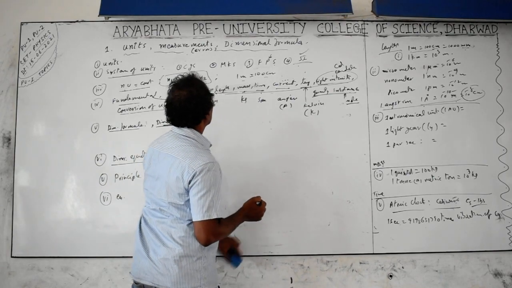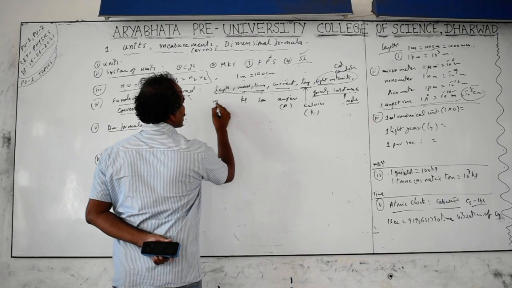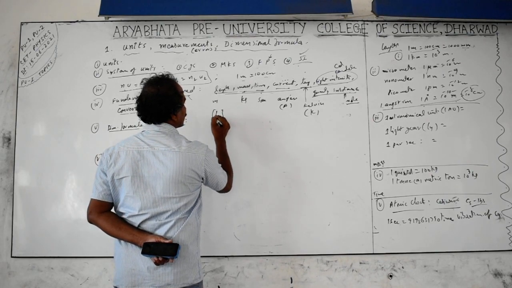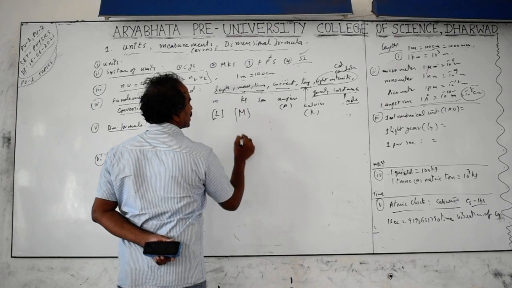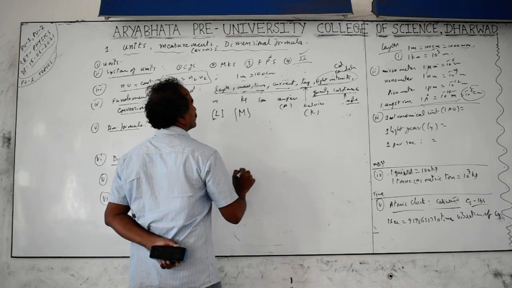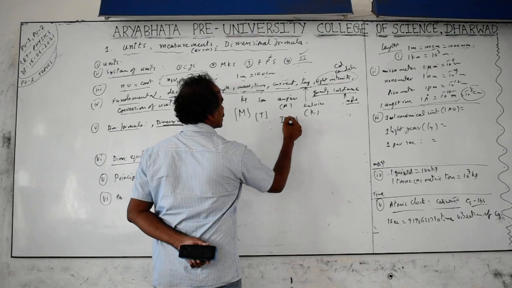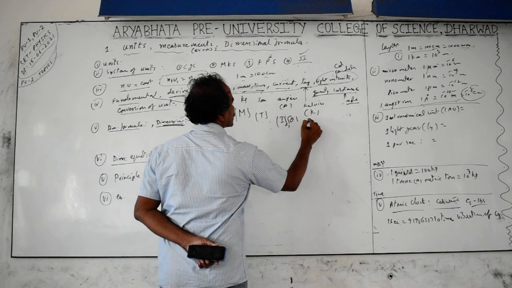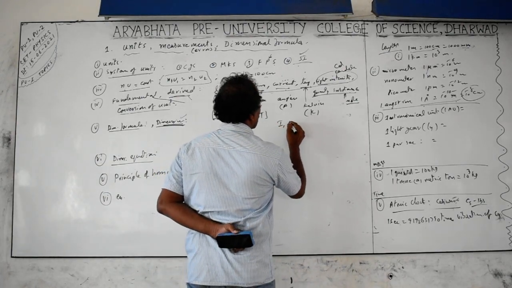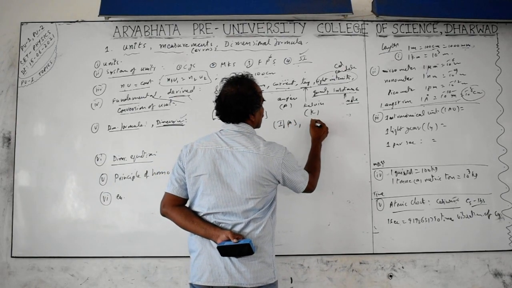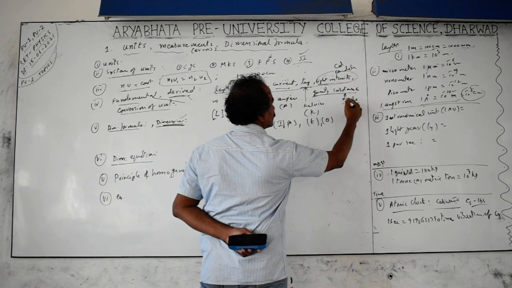So dimensional symbols for these fundamental quantities: for length, the unit is meters and the dimension symbol is L. For mass, kg is the unit, but the dimension symbol is M. Capital letters only we take for the dimension symbols. Time is T, so LMT. Next, current is I or A. Temperature, Kelvin, is K or theta, in rare cases.